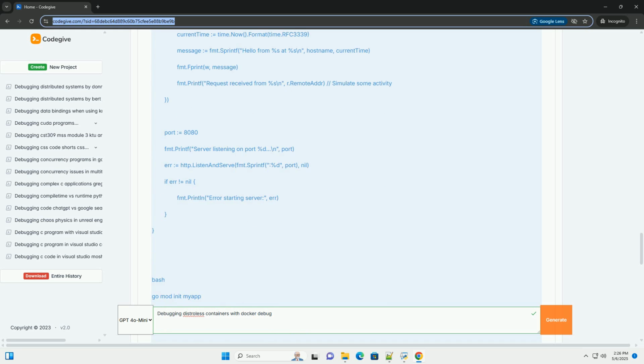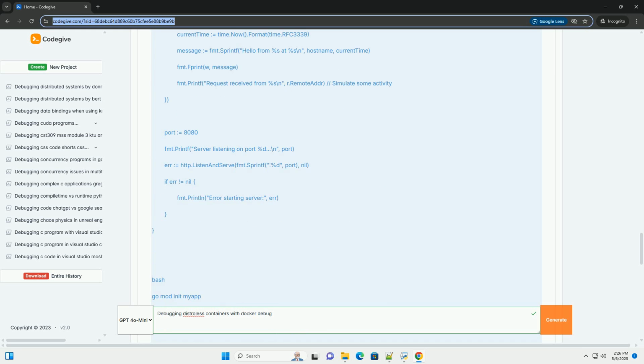4. Hands-on example, debugging a simple Go application in a Distroless container. Let's create a simple Go application and package it into a Distroless container. Create the Go application, main.go. This simple application creates an HTTP server that listens on port 8080 and returns a greeting message, including the host name and current time. Create a go.mod file.